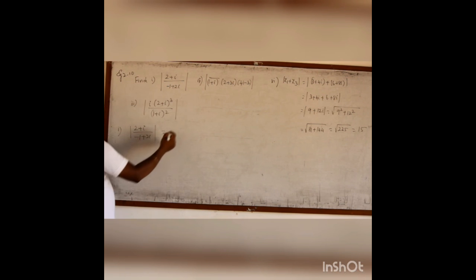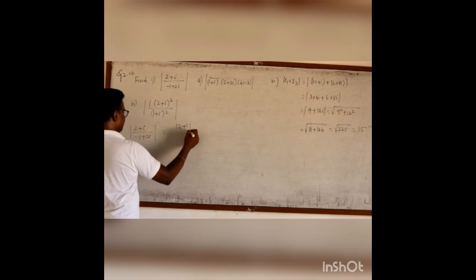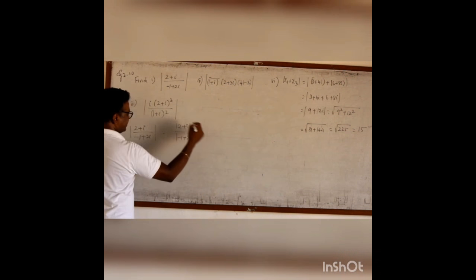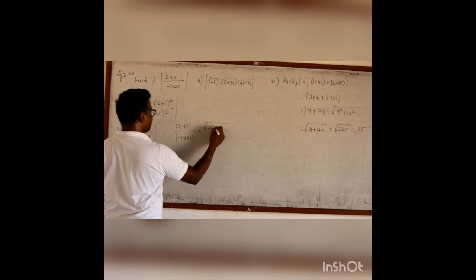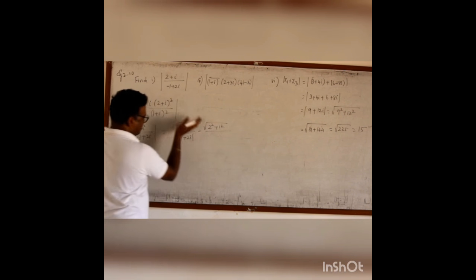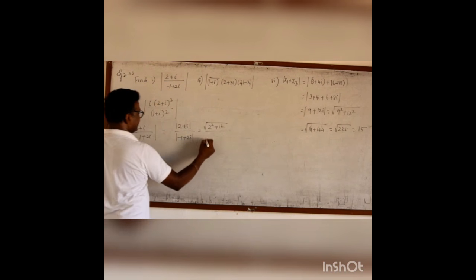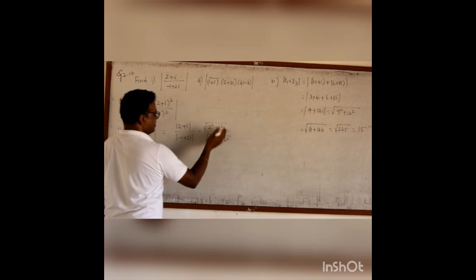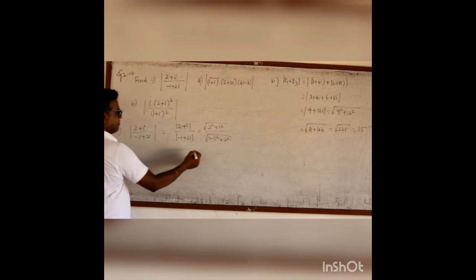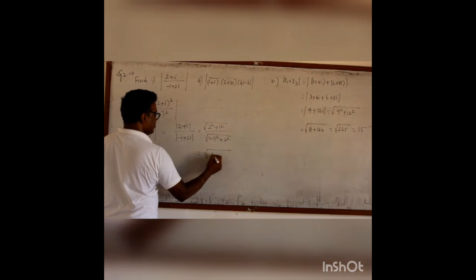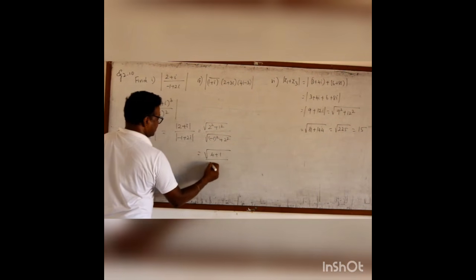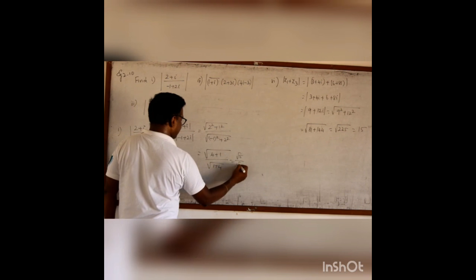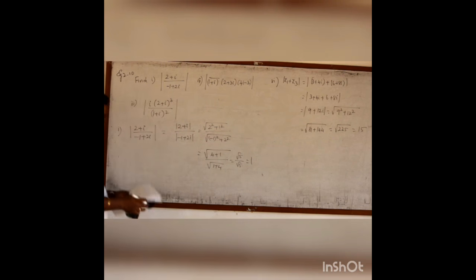First question, 2 plus i by minus 1 plus 2i. Since they are in division, I can have two separate moduli and then the quotient. Now it is root of 2 square plus 1 square, modulus separately for the numerator, and then it is minus 1 the whole square plus 2 square, modulus separately for the denominator. It is 4 plus 1 by root of 1 plus 4. So root 5 by root 5, both cancel. Answer is 1.